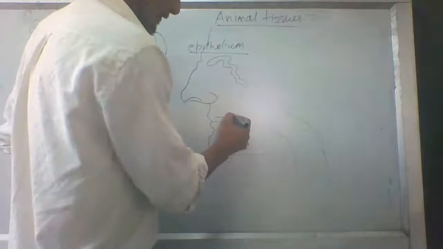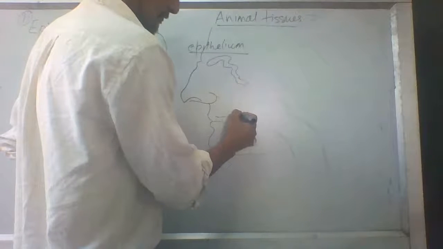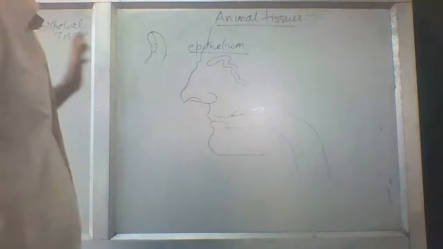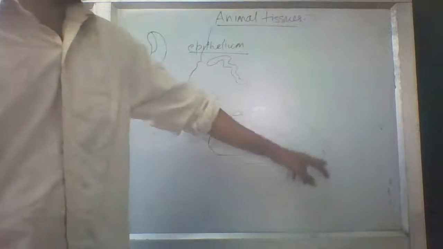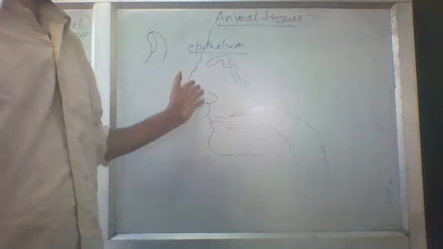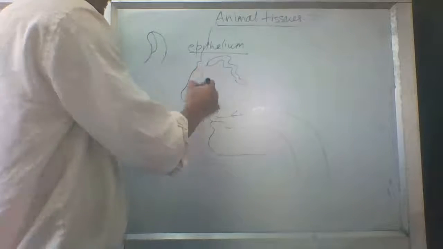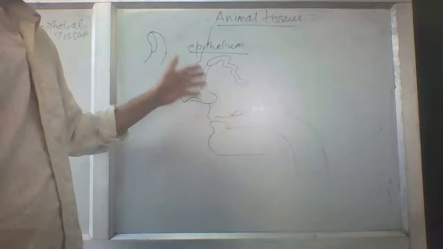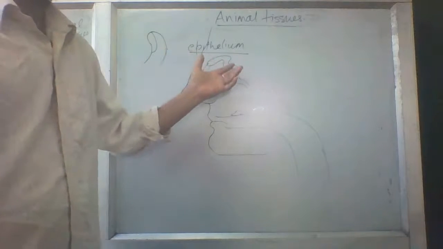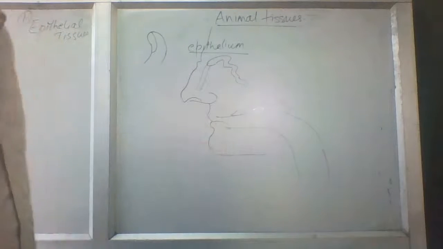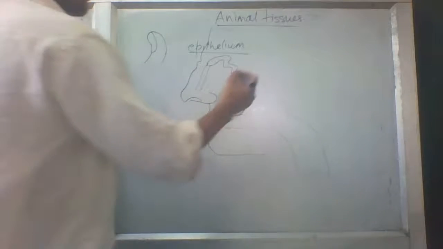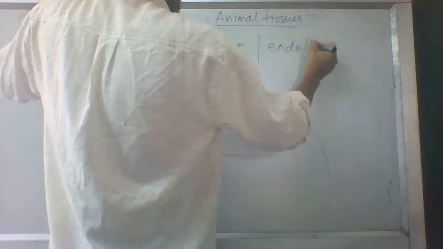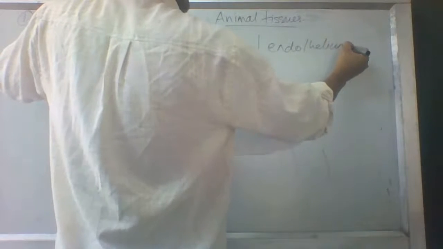Its inner wall is also made of these flattened cells. This is epithelial tissue inside our esophagus, inside our nasal passages, everywhere. At that time, it is not known as epithelium. At that time, we will give it another term, that is called endothelium.